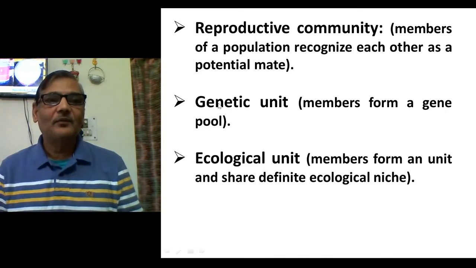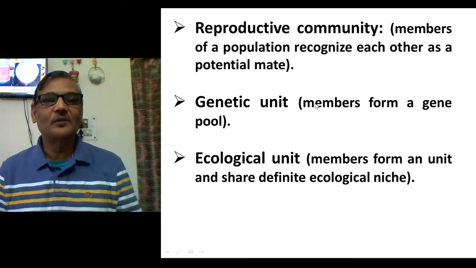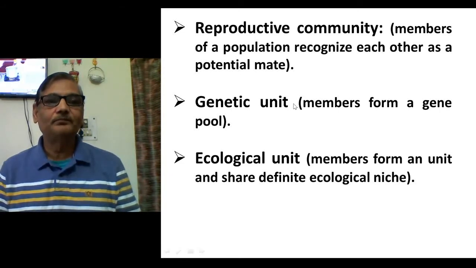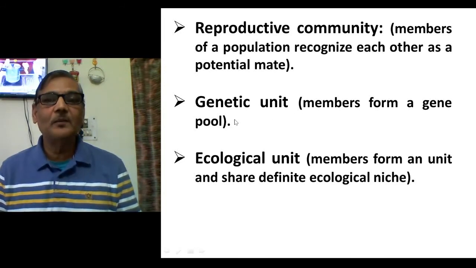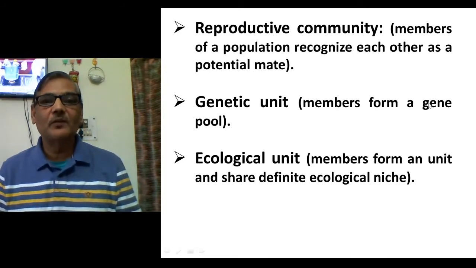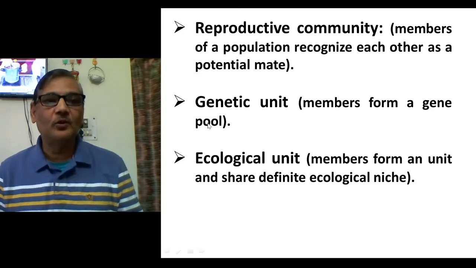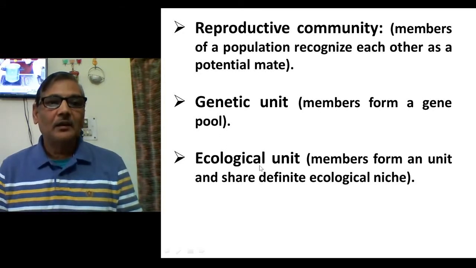Then they form a genetic unit. Once again, Drosophila melanogaster members are genetically the same. They form a closed gene pool, and their genetic makeup will be the same. Members also form an ecological unit.